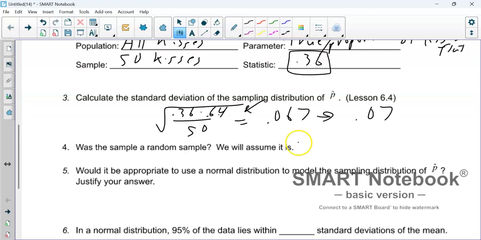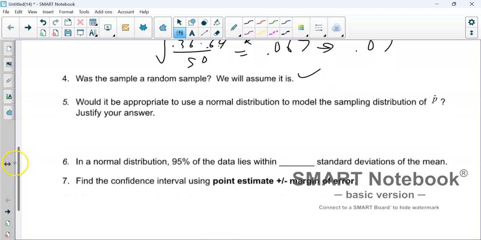Was it random? We assume it was. So this is one of our checks. We checked random. Now we're going to check our large counts. So we take 0.36 for me and 0.64. Everyone was different. Someone who had 0.42 here would have 0.58 here. Then we multiply that by 50.